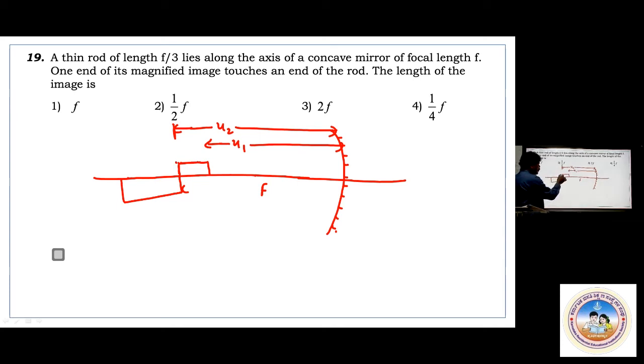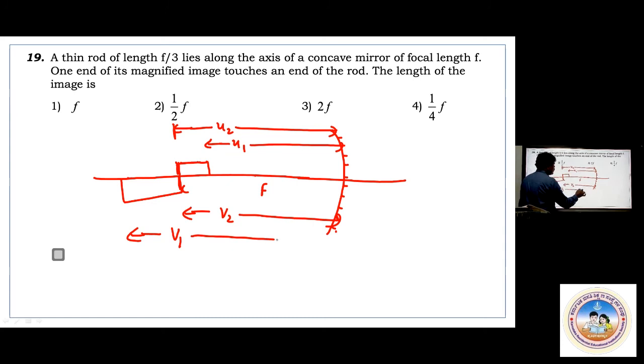So now this is the object. Object is touching the image means, say this distance is v2. U2 equals V2. Image of this object will be formed here only because it is at C. At C, when the object is kept, the image will also be at C only. Now for this end, you'll be getting the image somewhere here. I'll take this as V1. Now I have to calculate V1. U1 is there with me.